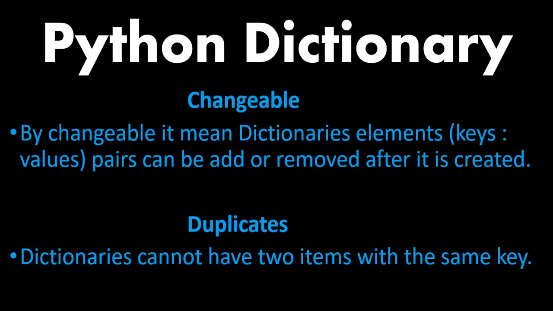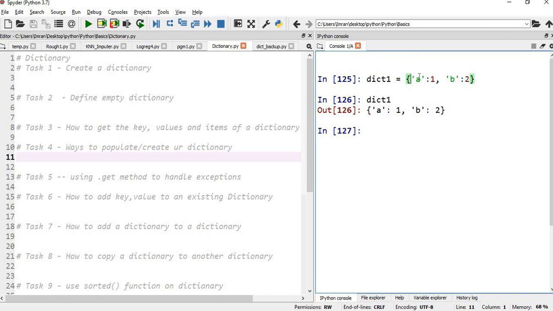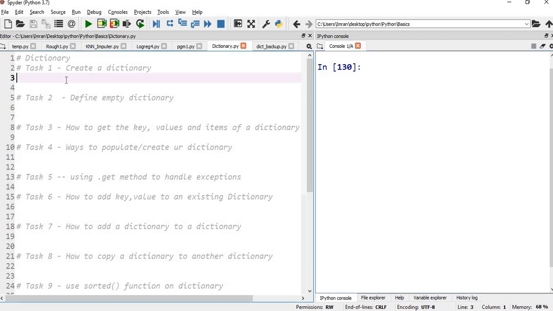Duplicates. Dictionaries cannot have two items with the same key. So we cannot enter two values for the same key, like a and again b. Suppose I give a duplicate key here. You can see here, right? It is taking only the last part. It is not taking the first part, right? So let's start. First let us create a dictionary and then we will proceed one by one with the tasks which I have already mentioned here.